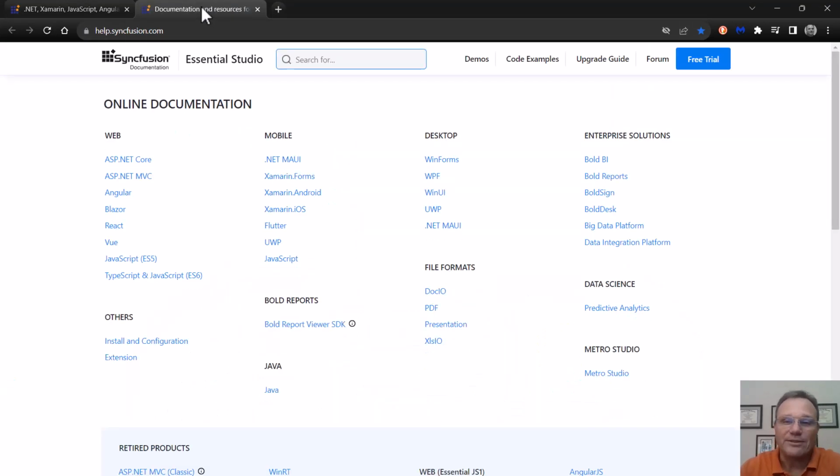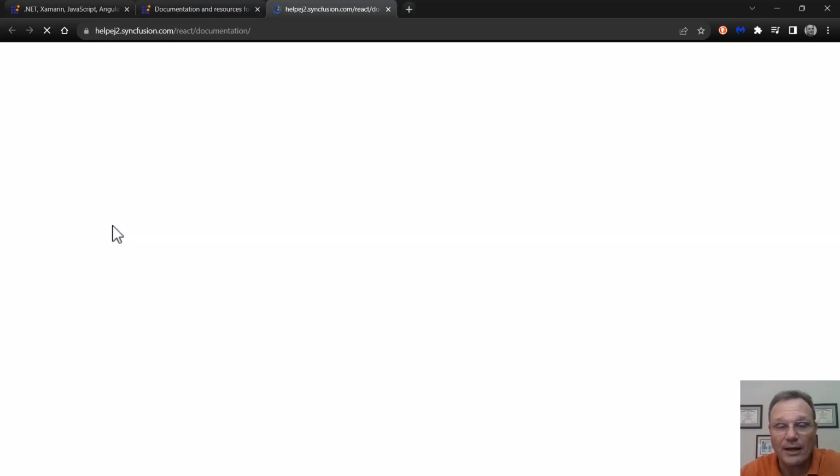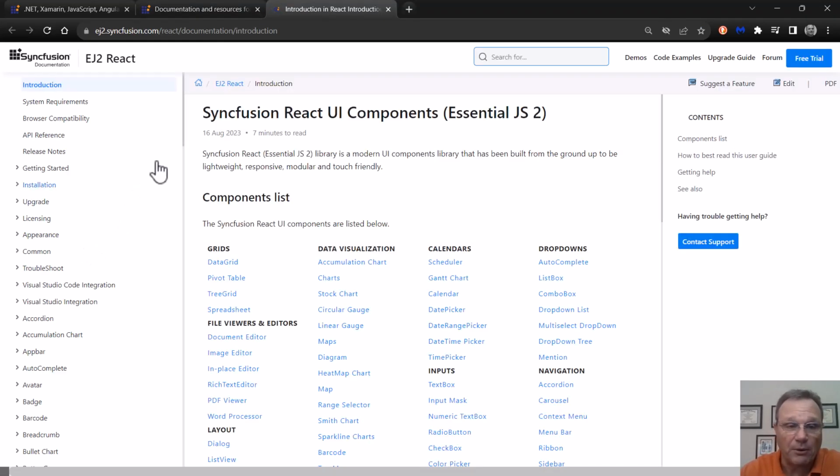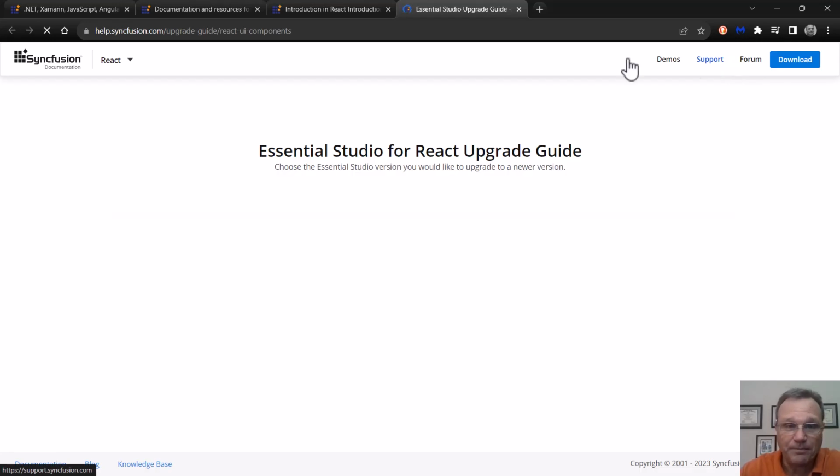Documentation is here. It does exactly what you think documentation is going to do. If I step into React, I get details about React. This is a lot of content here, so I'm just going to stay very high level on it. But I want to show the upgrade guide over here on the right. If I click on the upgrade guide, it takes me here.